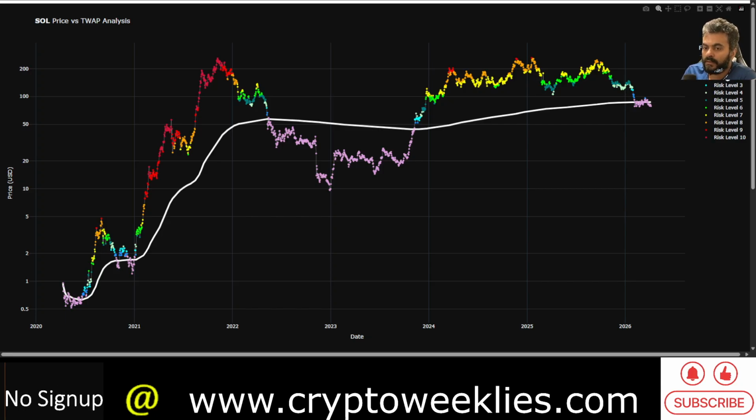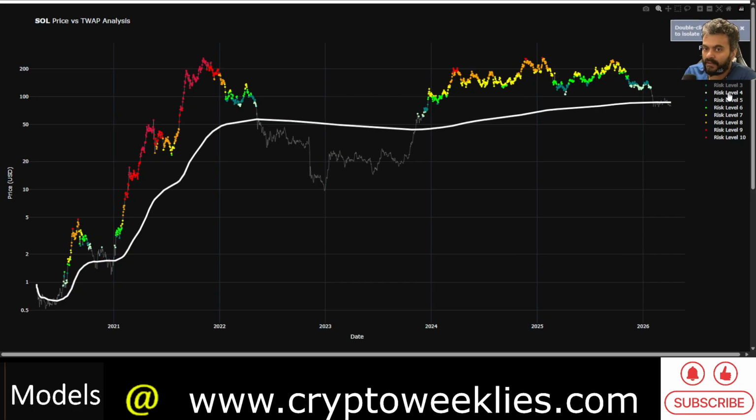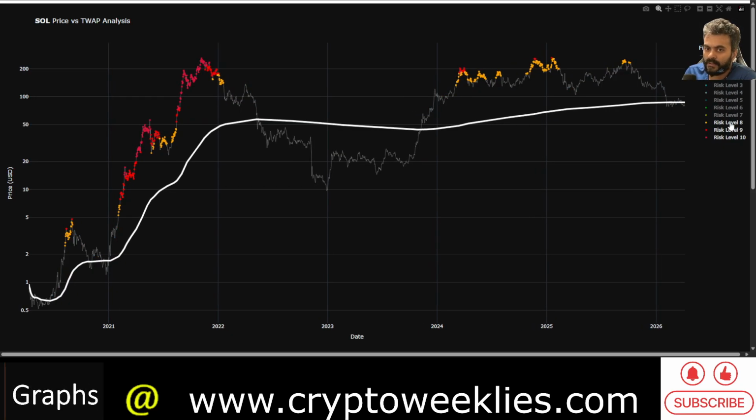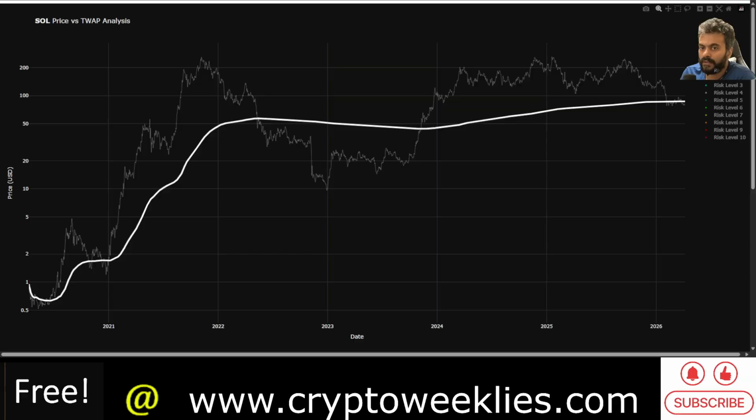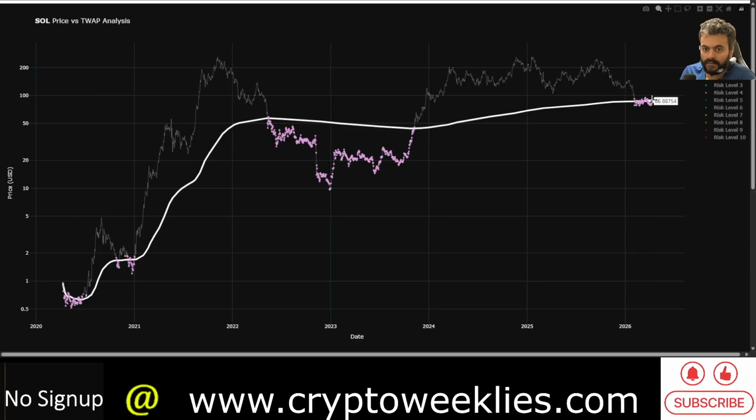So this model serves essentially two purposes. One is identifying the distribution phase, which is typically anything risk level 8 or above. Twice in 2024 as well as once in 2025 the risk levels were above risk level 8, and risk level 9 was achieved twice in 2024. So this time around, accumulating below risk level 1, or close enough to that time weighted average price, is not the worst idea, but that doesn't stop the underlying asset from dropping.